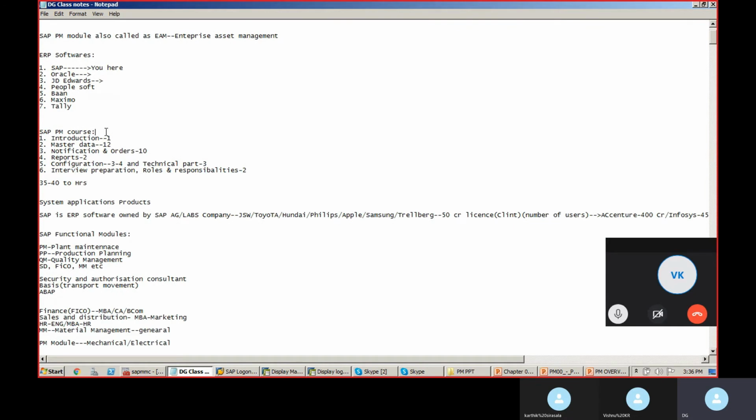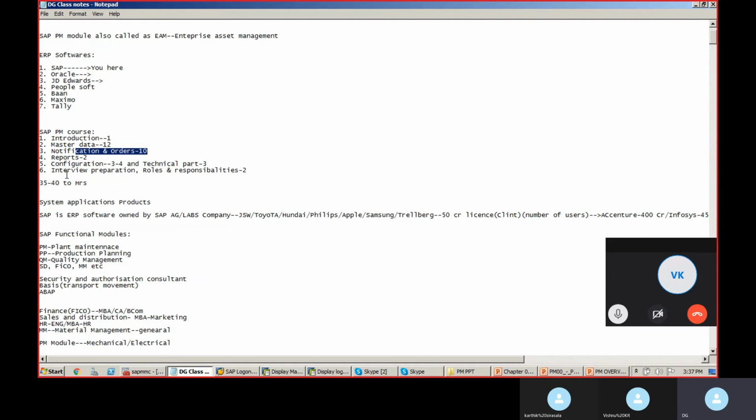The course is about 35 to 40 hours. Introduction will be around 1 hour, master data around 12 hours, notifications and orders about 10 hours, reports 12 hours, and configuration 3 to 4 hours. The technical part, like how to see the program and the database, is 2 to 3 hours.